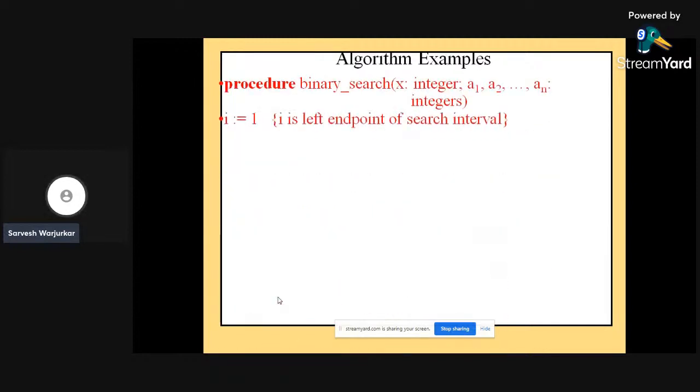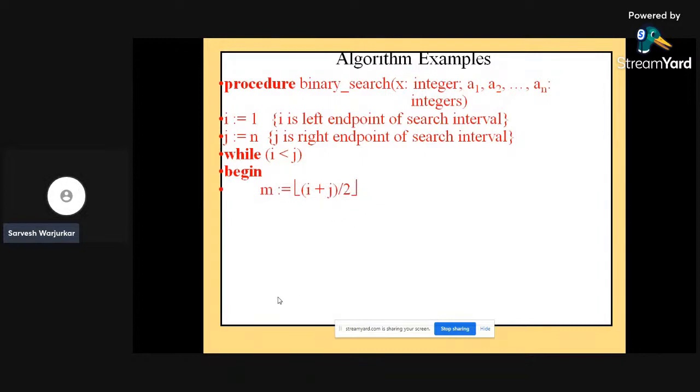This is the procedure for binary search(x, a1, a2 up to an), where the a's are integers. I is equal to 1, j is equal to n, where I is the left end point of the search interval and j is the right end point of the search interval. While I is less than j, it means that we have to start from there. Ultimately, m is equal to floor of (I plus j) divided by 2. If x is greater than am, then I is equal to m plus 1, else j is equal to m.